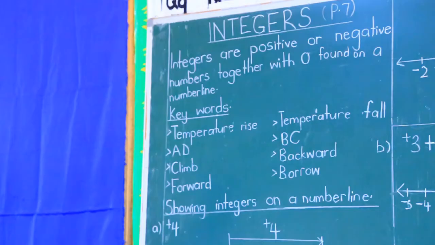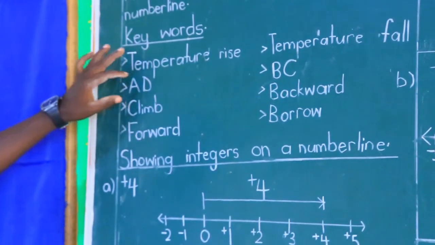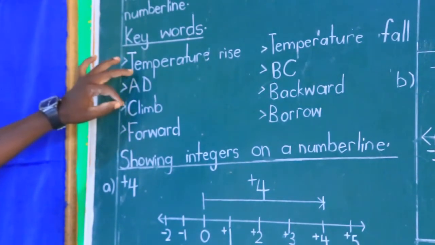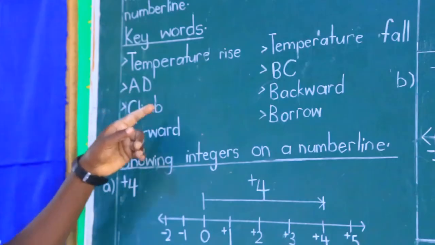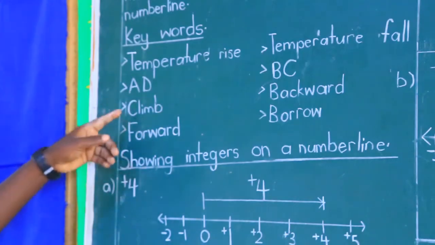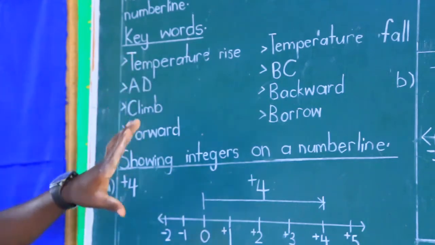So when you go to the application later, when you find any of these words, or words like them, you are going to apply positive integers.